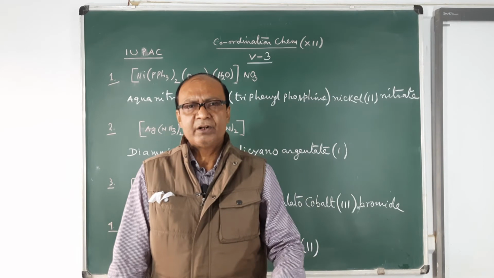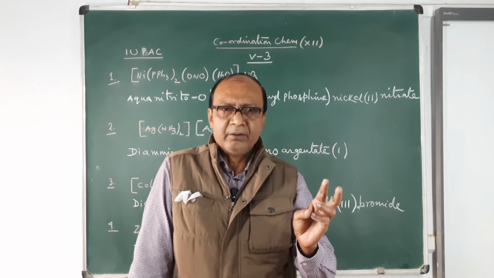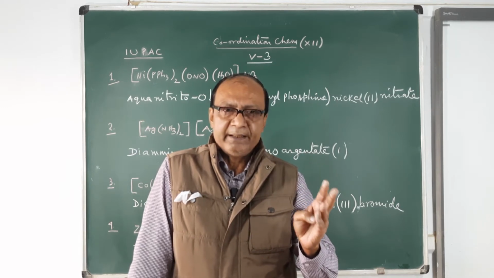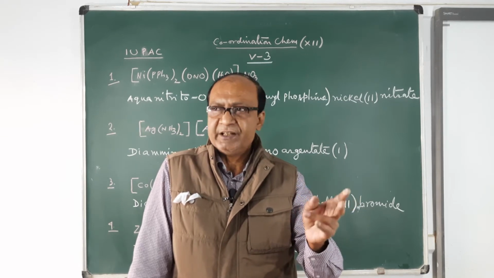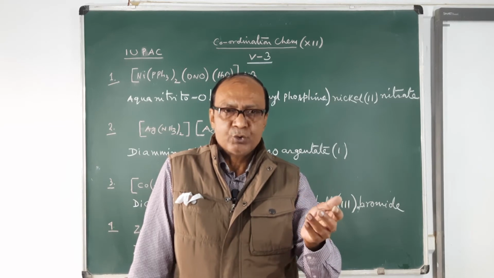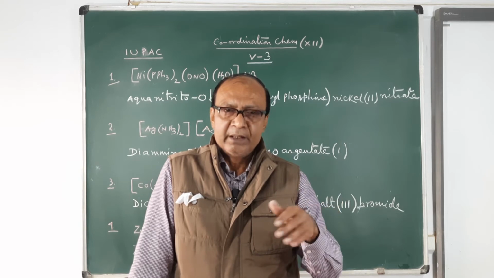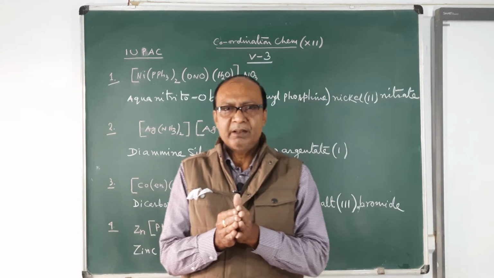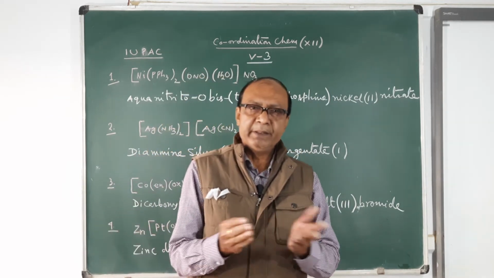Take any 3D metal ion: chromium, cobalt, nickel, iron. And any 3D metal ion with oxidation number: zinc plus 2, iron plus 2 or plus 3, both you can do, nickel plus 2, cobalt plus 3, chromium plus 3, manganese plus 2, like this. So you have to compensate the oxidation number and the coordination number. Then your formula will be a correct formula.